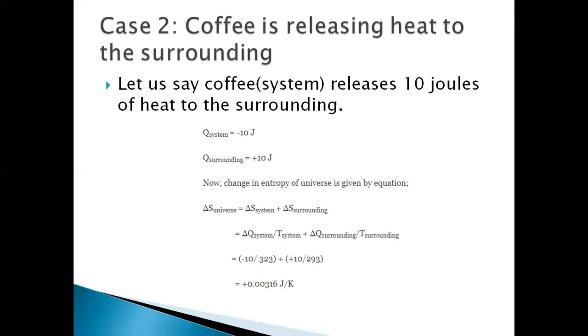Now, if you incorporate these values in delta S universe equals delta S system plus delta S surroundings, we finally get a positive value. That means the entropy of the universe is increasing. This satisfies the second law of thermodynamics. So we can say that the process is spontaneous, meaning the process can occur on its own. In this example, we already know that the coffee releases heat to the surroundings, but there are examples like chemical reactions where you cannot predict whether the process can occur on its own or not. At that time, this entropy calculation plays an important role.